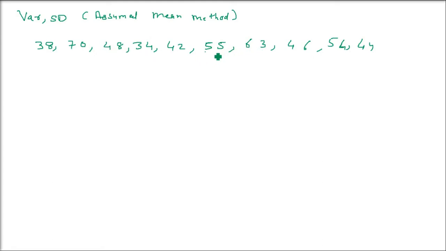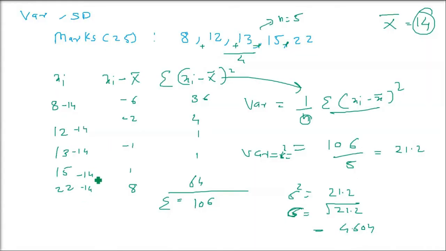So it is better to always take a middle value of the highest and lowest. I think 48 is the best one. If you arrange it in ascending order, you will see 48 will come in between. You can take any value, there is no restriction. But if you choose a good or ideal assumed mean, the computation will be very easy.